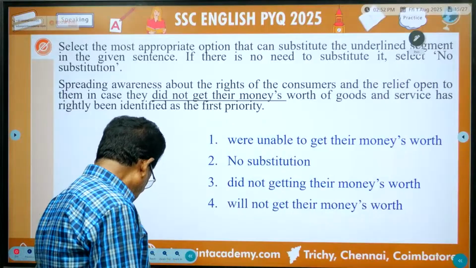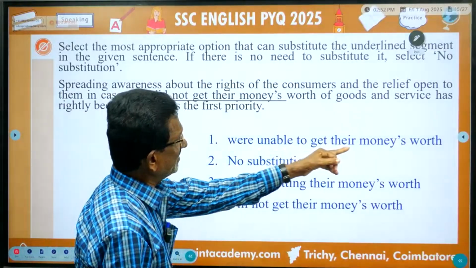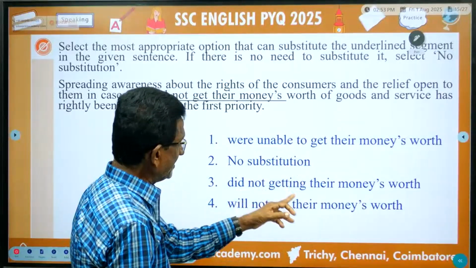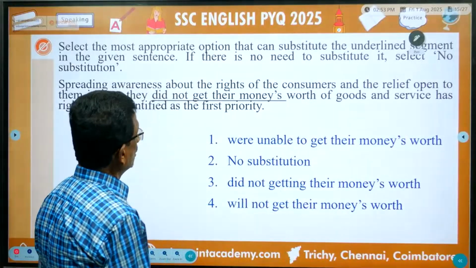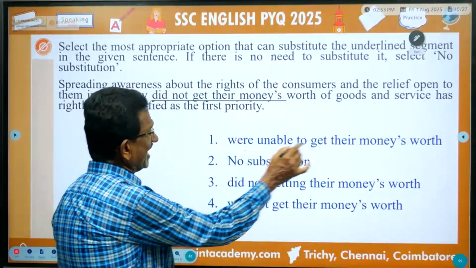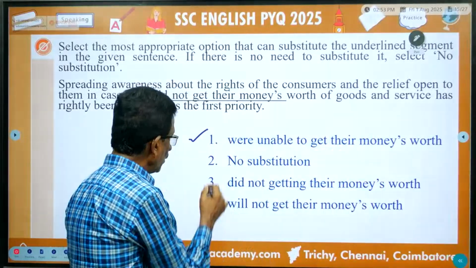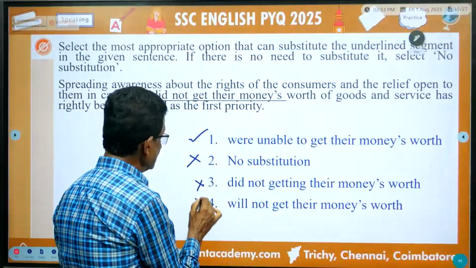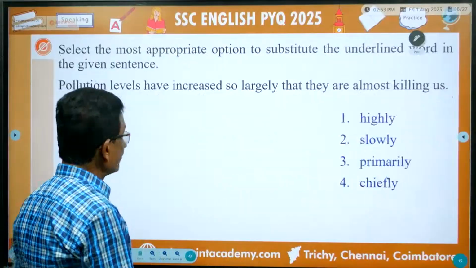Okay, now listen. Answer: we are unable to get their money's worth. No substitution. Did not get their money's worth. Will not get their money's worth. So the meaning for "did not get their money's worth" is, we are unable to get their money's worth. This is the correct answer. All the other things are wrong. The meaning of the underlined words is this. So, we'll proceed to the next question.